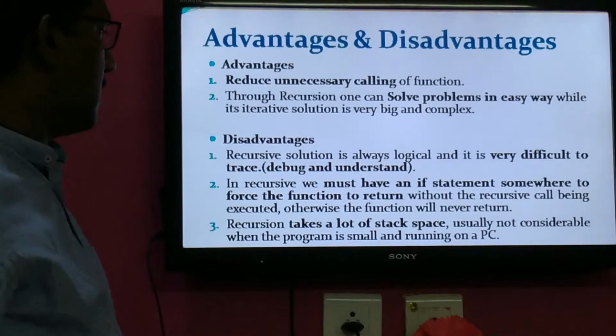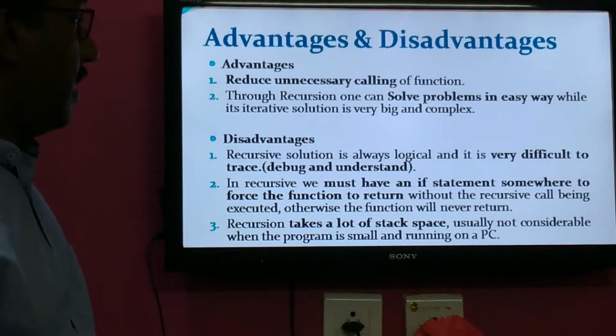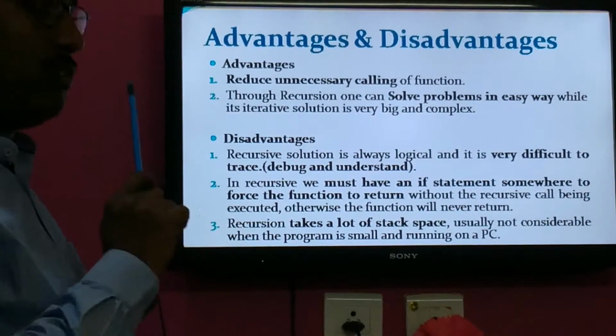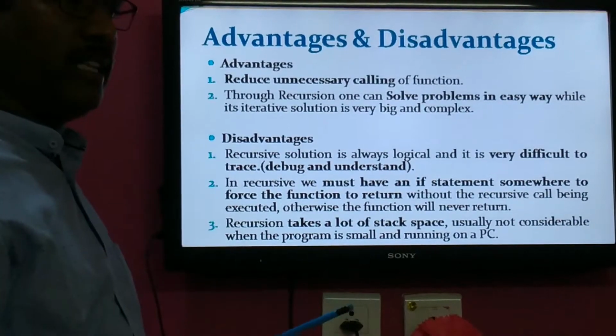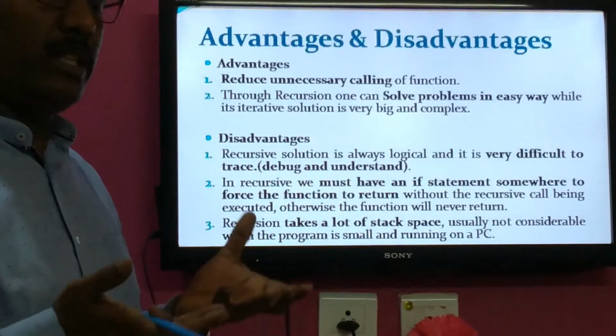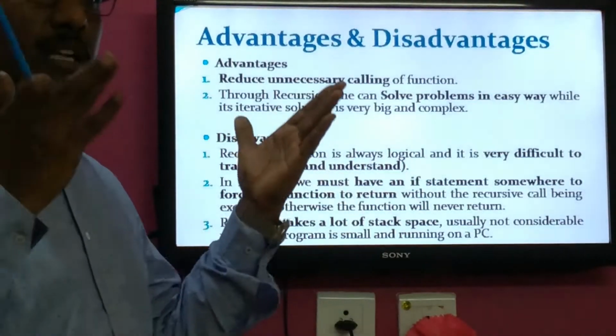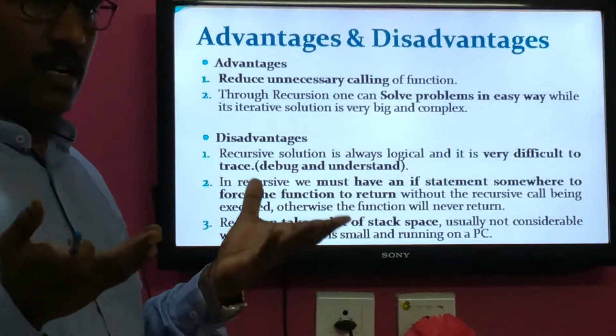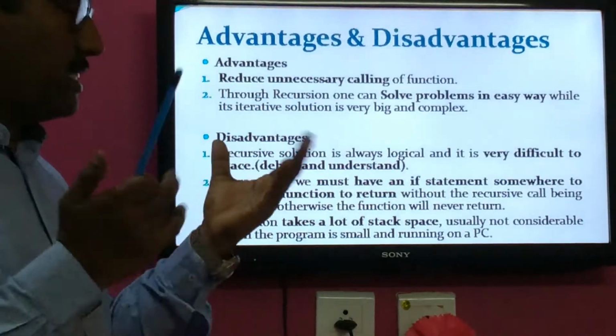Then the second disadvantage: in recursion we must have an if statement somewhere to force the function to return or terminate. That's the main drawback. If you forget to include that if statement, you cannot come out of those recursive calls or the recursive process. So that is another drawback.